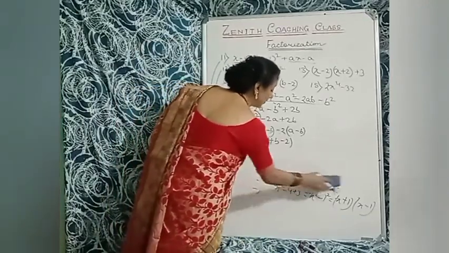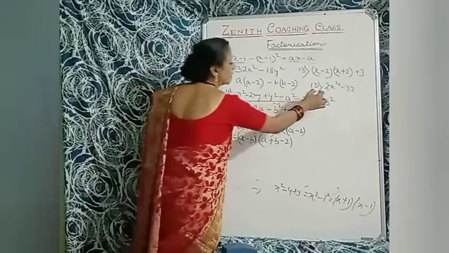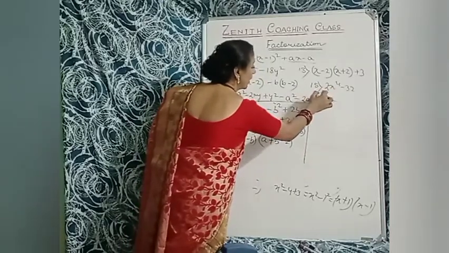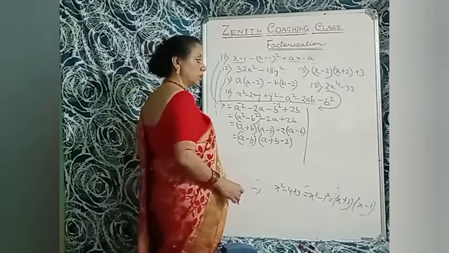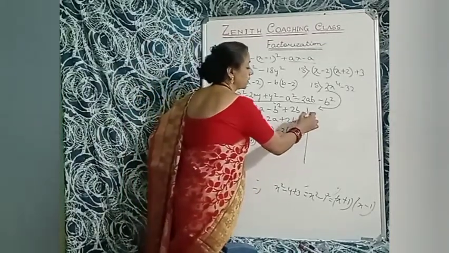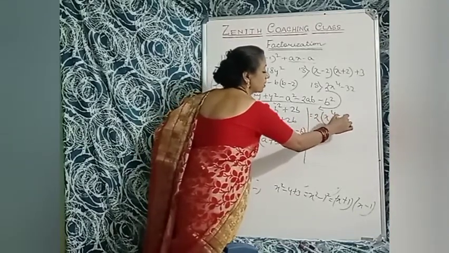Now we will go to the 15th sum. Come to the 15th sum. The 15th sum is so easy. 2x to the power 4 minus 32. Okay, so 2 is common. 2 is common here, so x to the power 4 minus 16.